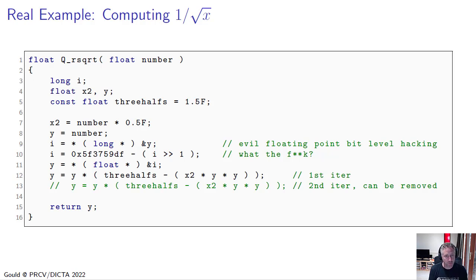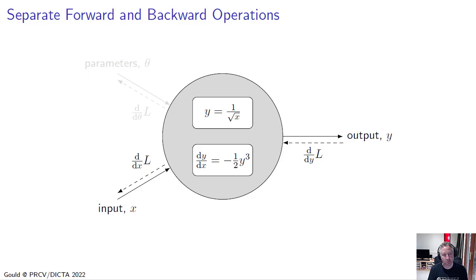However, we know that the function 1 over the square root of x is differentiable, and in fact we can hand derive the gradient and write down that gradient. So this is an example where the mathematical function that we're computing is differentiable, but the code that we use to implement it in the forward pass is not differentiable, and so we can't use automatic differentiation. So in this case, we would separate the forward and backward pass operations, and we could use the efficient code in the forward pass, and then we would just override automatic differentiation and write our own backward pass code to implement the derivative of 1 over the square root of x.